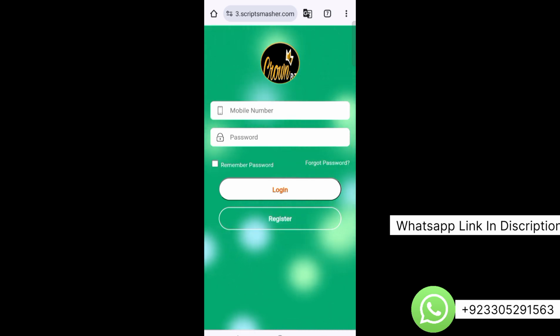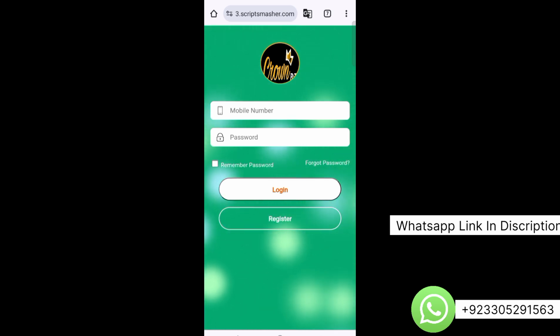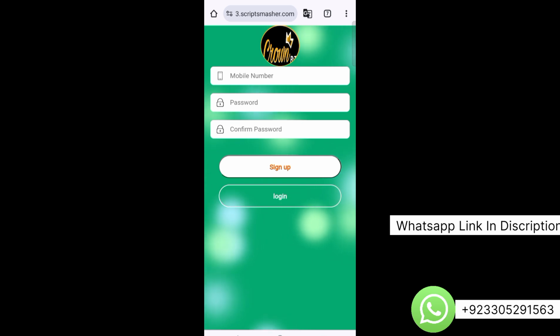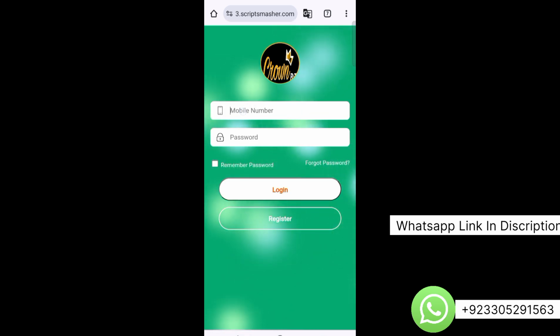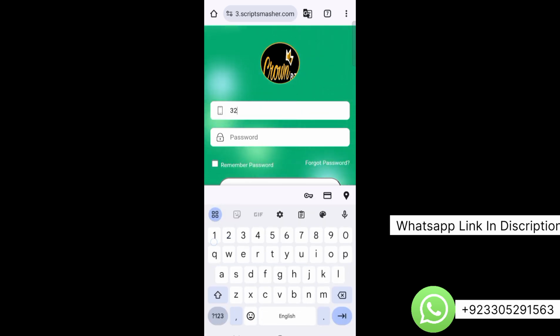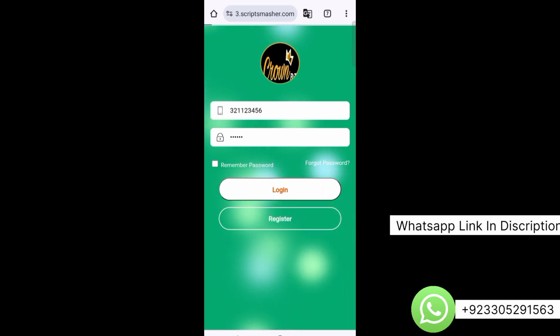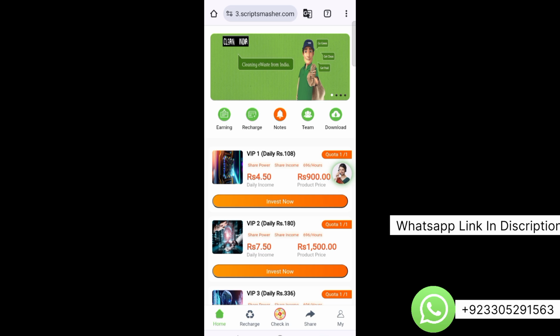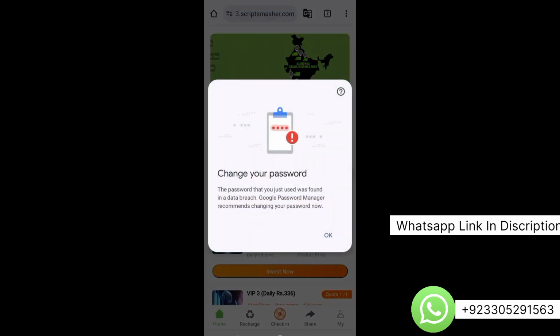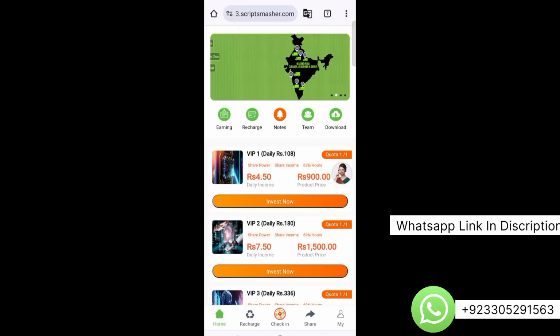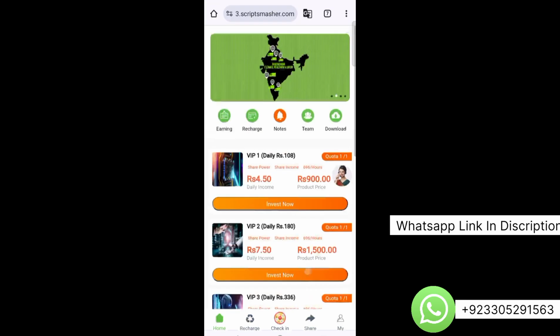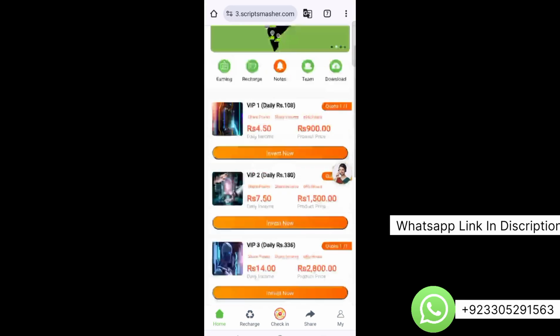So first of all, here you can see there is a login page. Now if you don't have an account, you have to go to the register page and register your account. Now I already have an account, so I will just quickly log in with my existing details. Here you have to enter your phone number, then your password, and after entering these details just click on login and it will log you into your user panel. Here you can see that we have successfully logged into our amazing user panel of this website, where you can see the amazing look of this website.